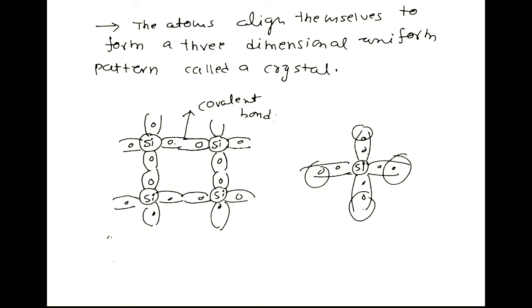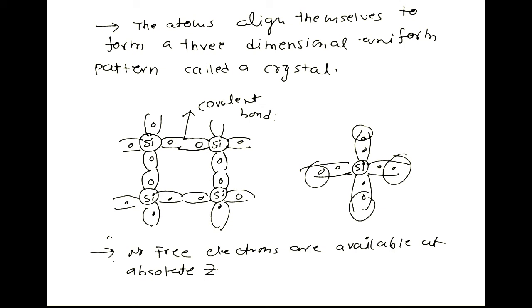Generally 8 valence electrons are allowed in a valence shell. Because of these 8 valence electrons, the outermost shell of all the atoms is completely filled, and the valence electrons are tightly bound to the parent atoms. That means no free electrons are available at absolute zero temperature.